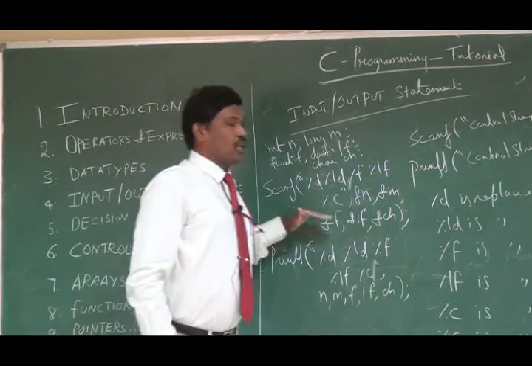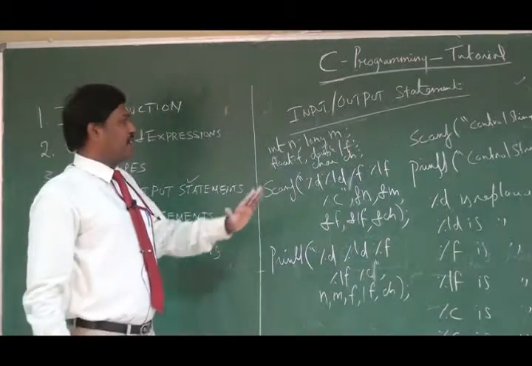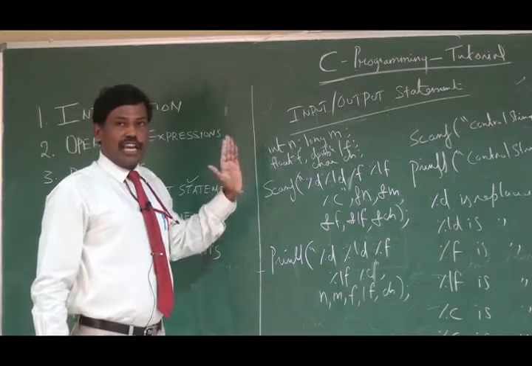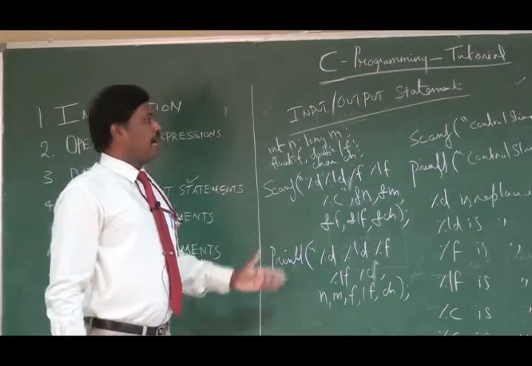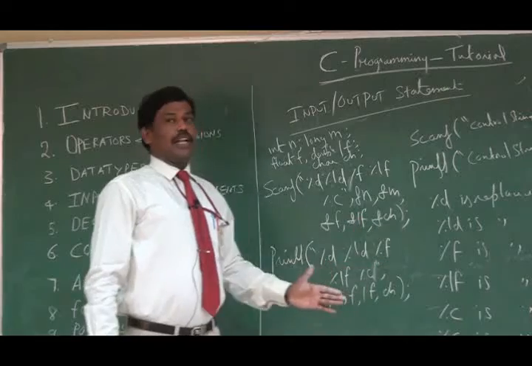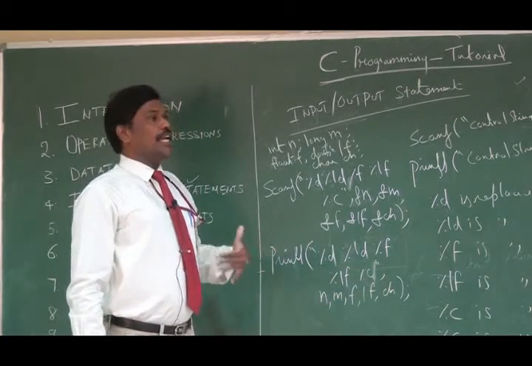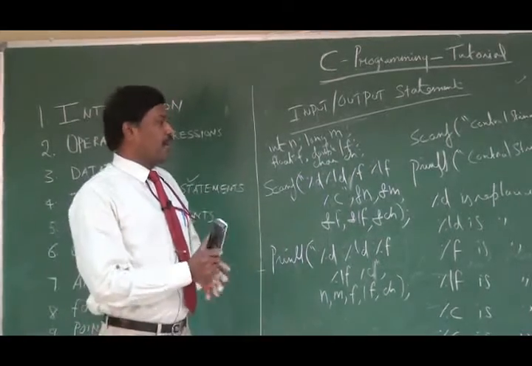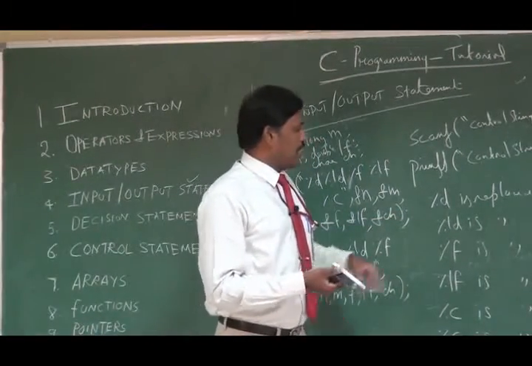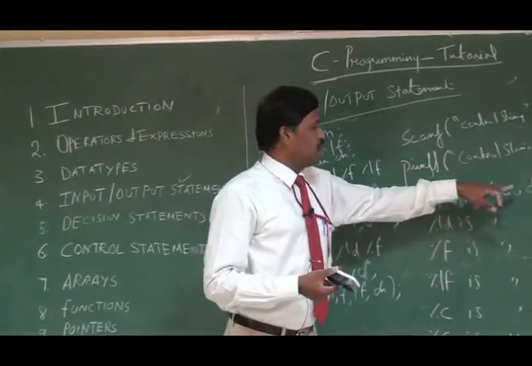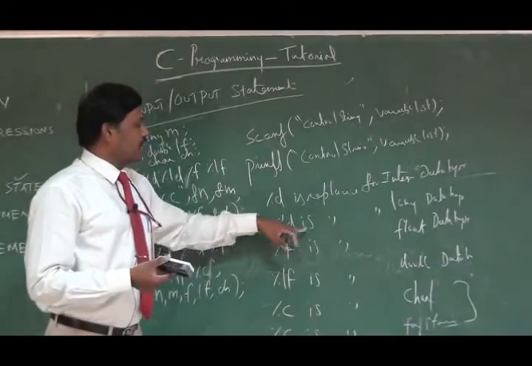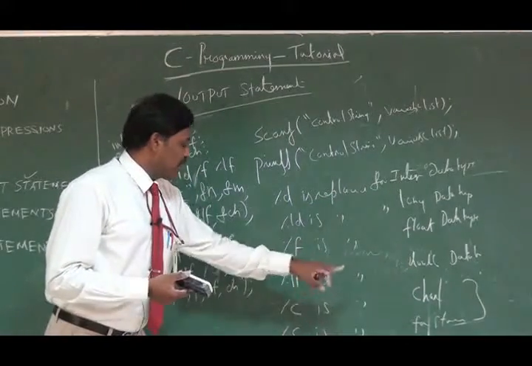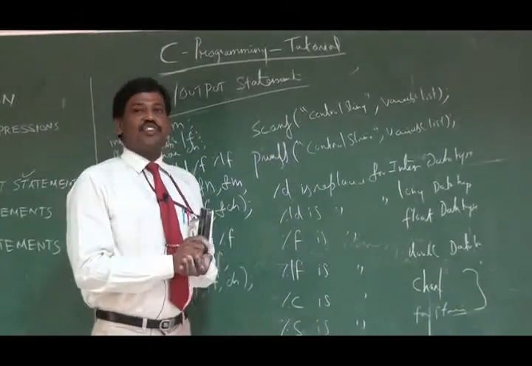I hope you understand what the various input-output statements available in C language are. C language has special input-output statements: getchar, putchar for characters, gets, puts for strings, and this scanf and printf meant for heterogeneous data types. That is, any data type variables you can get as input and print on the screen. This %d is used for integer data type, %ld for long, %f for float, %lf for double, %c for character, %s for string. Okay, fine.